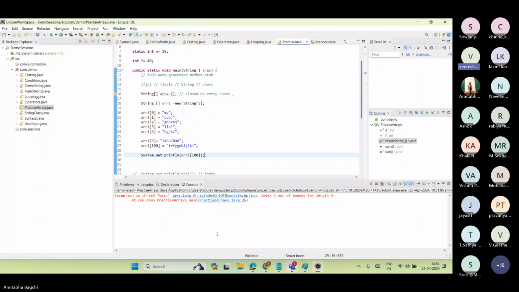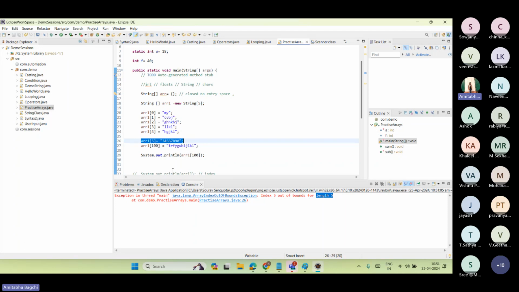It's an array index out of bounds exception. Correct, because the length I have initialized is 5, right? That 5 strings would enter there. If I now want to put something at the 100th index, the array has to have a length of 101, which is not possible because I have given a length of 5. Even index 5 itself is out of bounds for length 5.